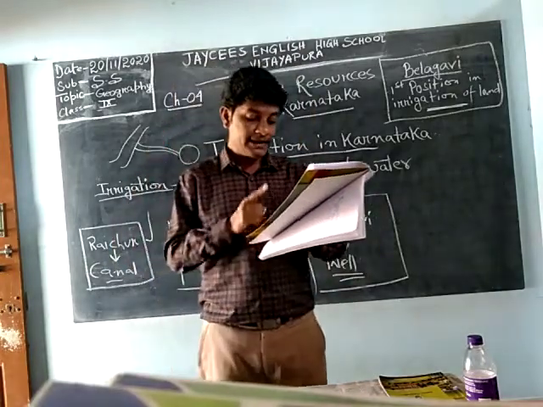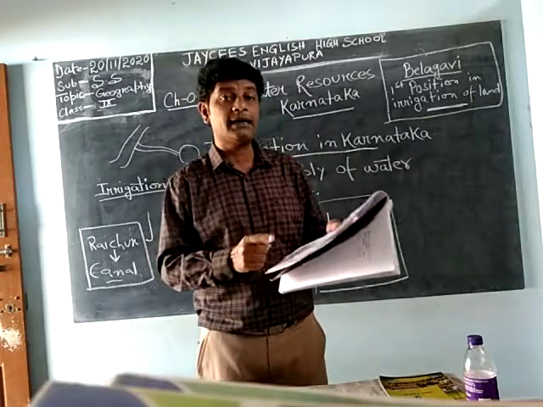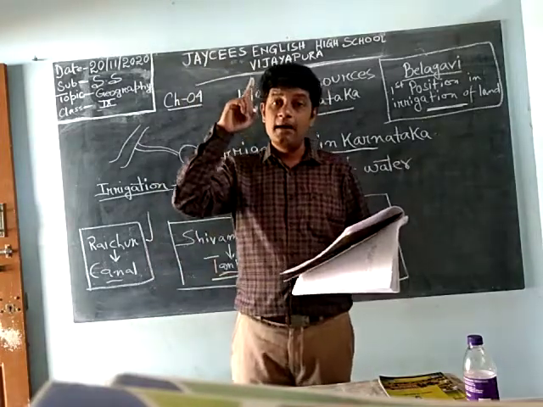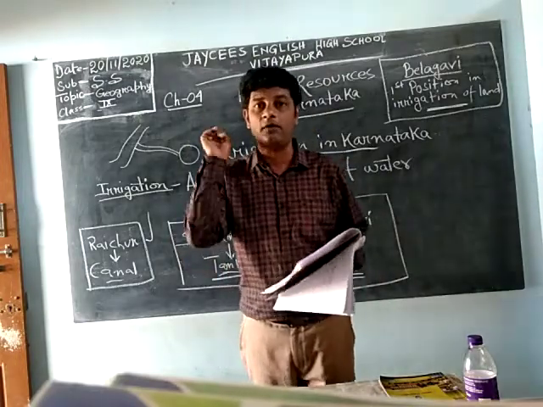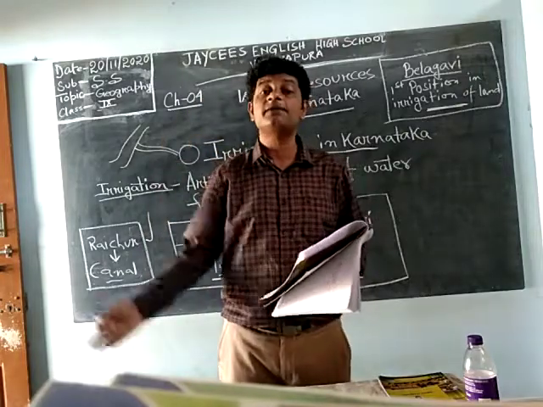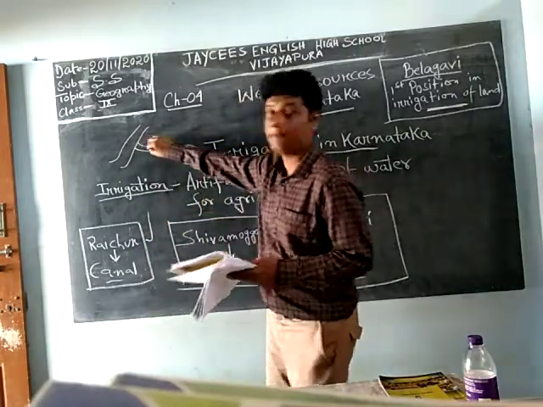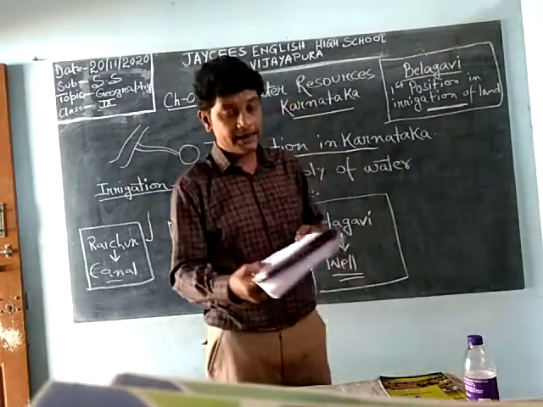Now, the main canal irrigation projects of the state, means Karnataka. Canal irrigation is the most developed irrigation process in this world, not only in India, because here you don't have to put in that much effort. Here the water will come automatically to your farming land, or agricultural land.